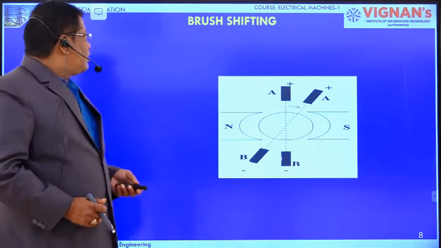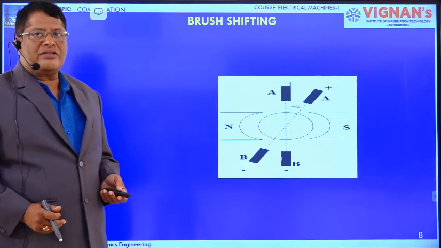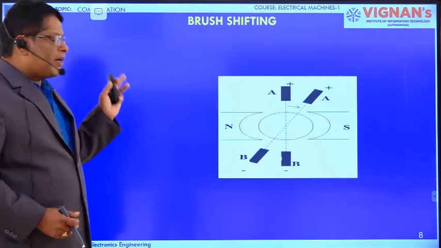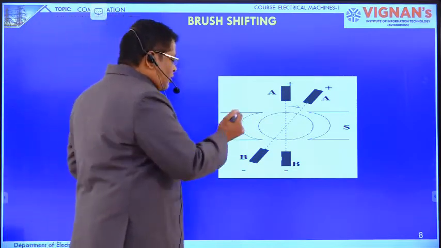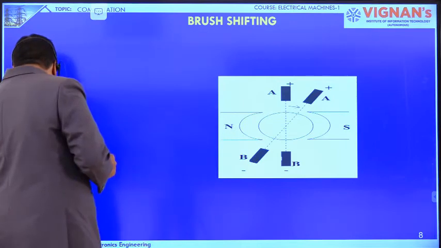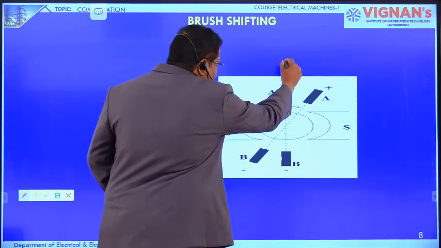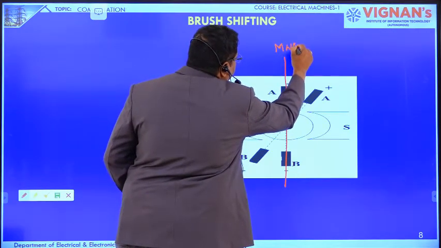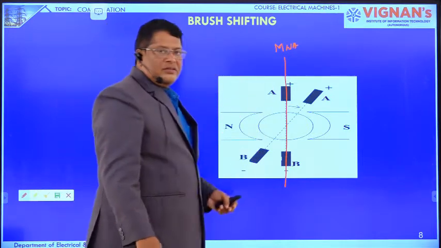Now we are going to see the brush shifting method. In this method, we are shifting the brush position. Actually, the brushes are placed on the magnetic neutral axis. This is the magnetic neutral axis, M and A. Now, we are changing the brush position.